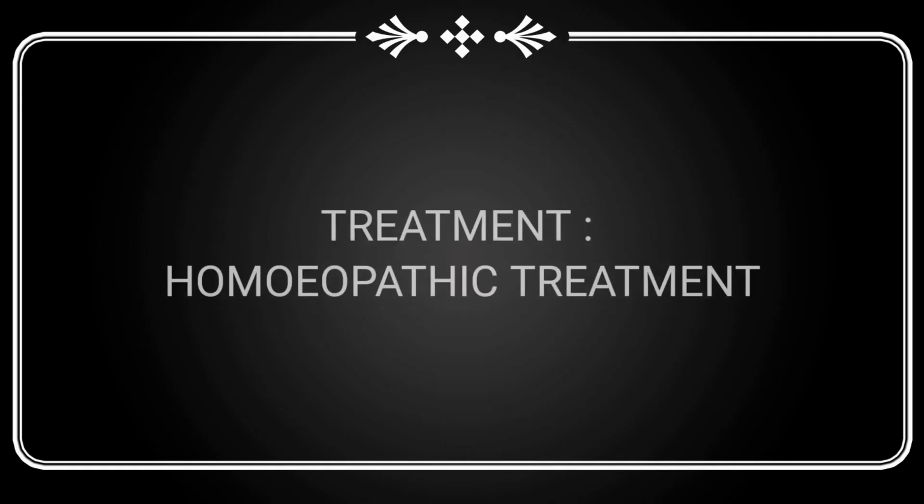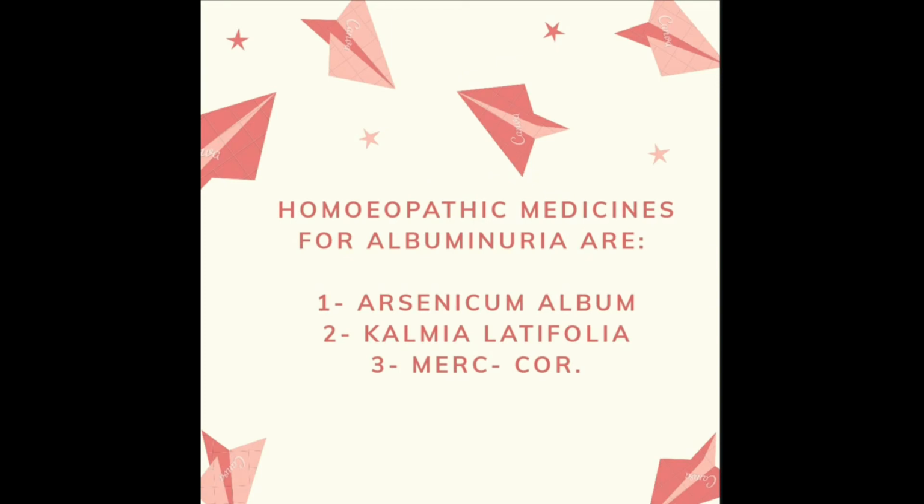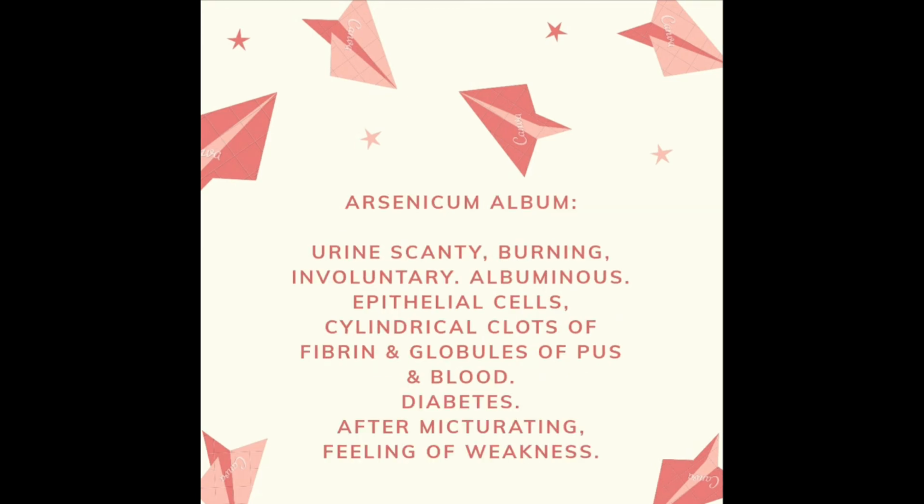Now comes the treatment part. We will talk about homeopathic treatment. The three best homeopathic medicines are Arsenicum album, Kalmia latifolia and Mercurius corrosivus. Let's go one by one. The first medicine is Arsenicum album. In Arsenicum album, urine is scanty, burning, involuntary, albuminous, and there may be presence of pus or blood. It is useful in diabetes patients and also for weakness after urination.